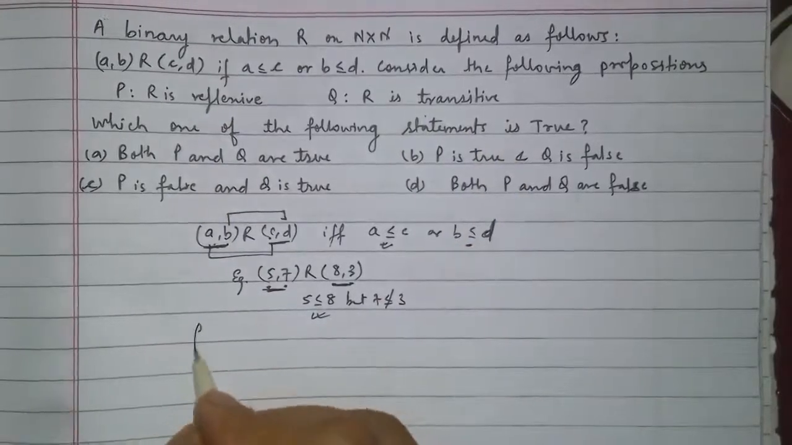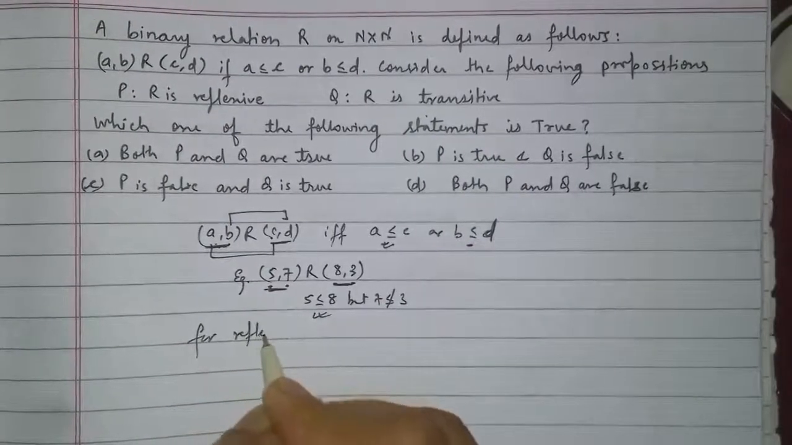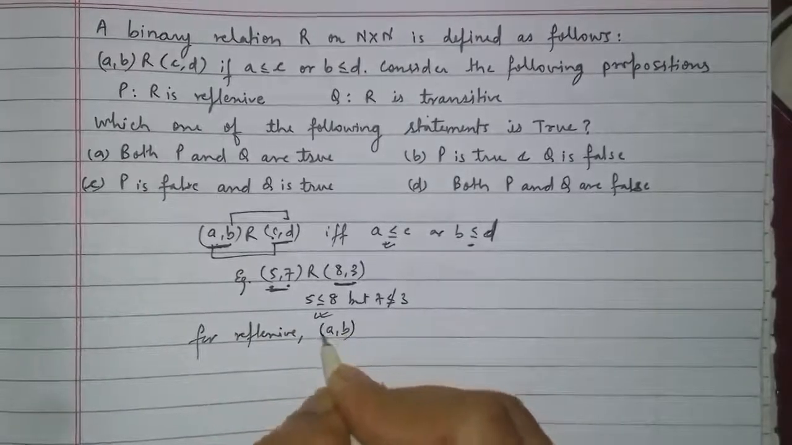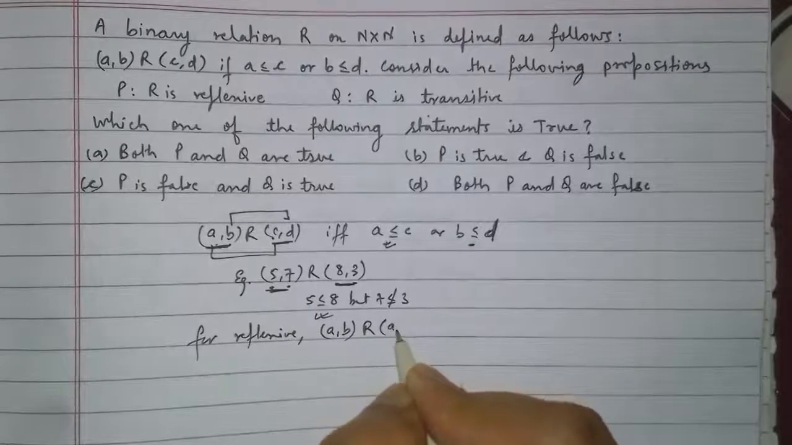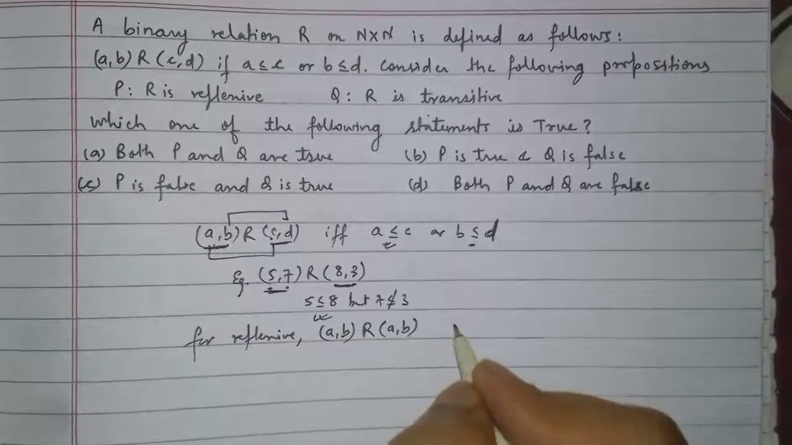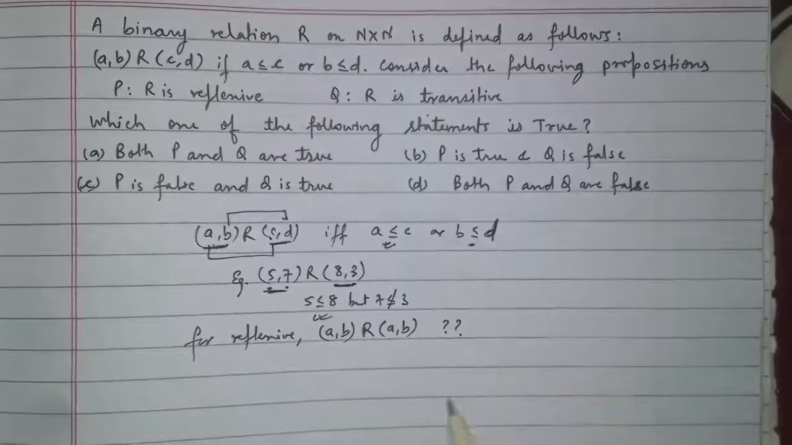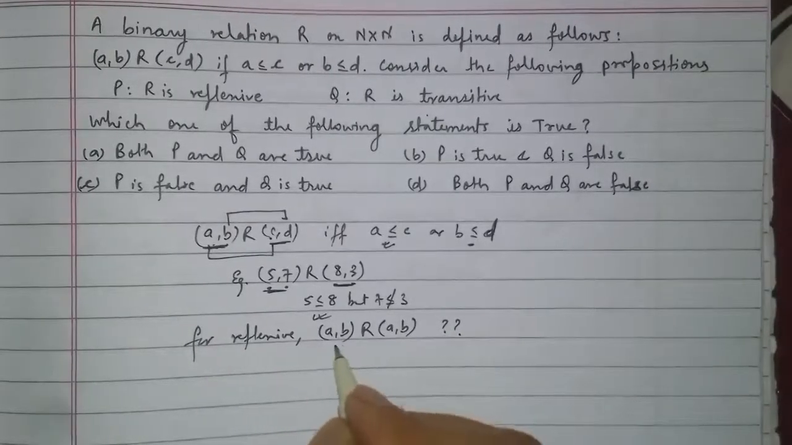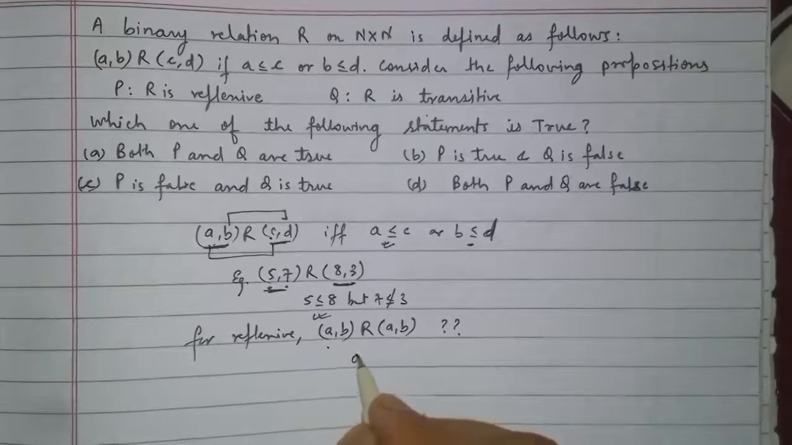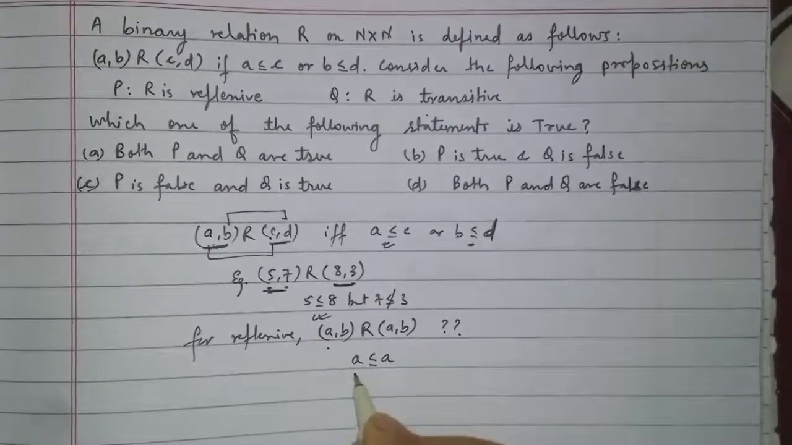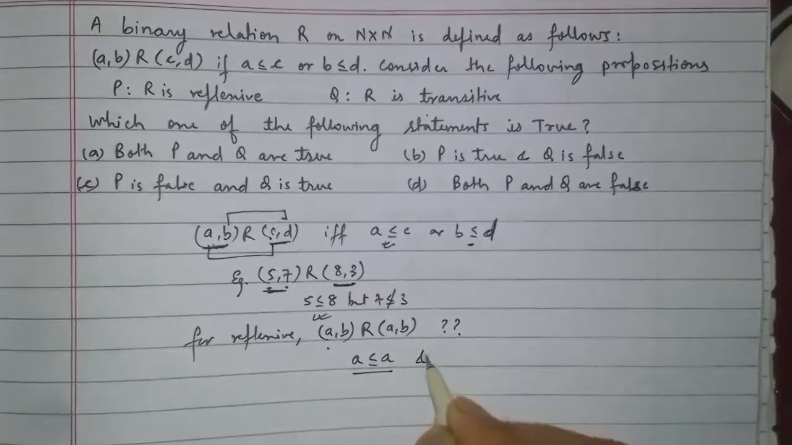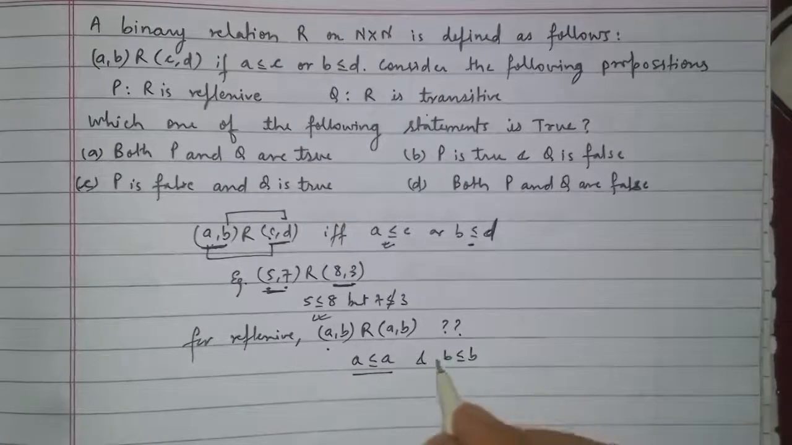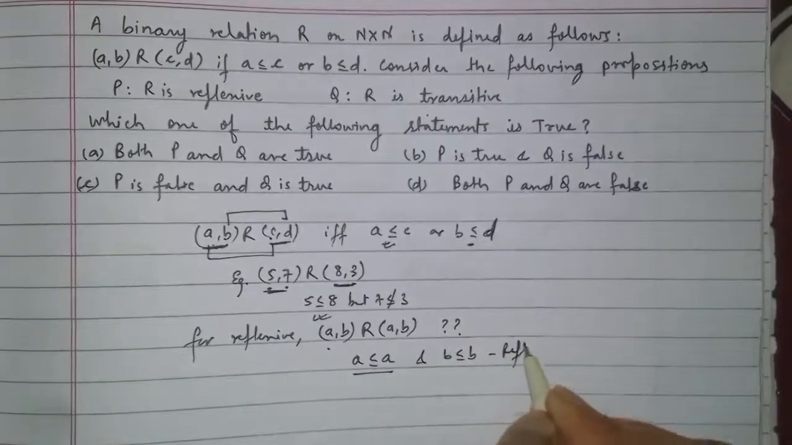For reflexive, we know that (A, B) must be R related to itself, (A, B). Whether it is true or not, we will decide now. See, every number A is less than or equal to itself, and every number B is also less than or equal to itself. So the relation is reflexive.